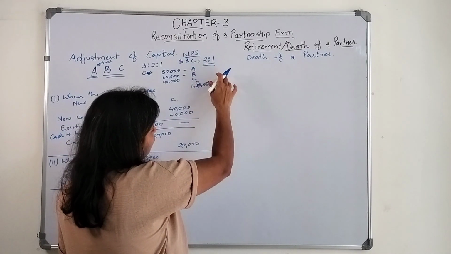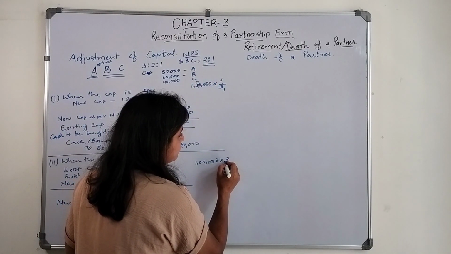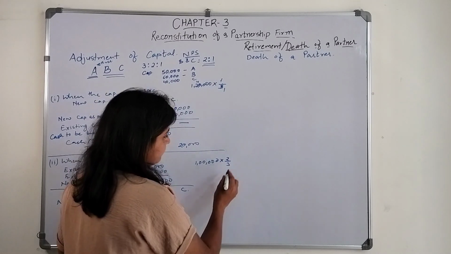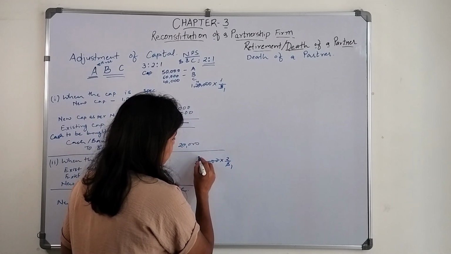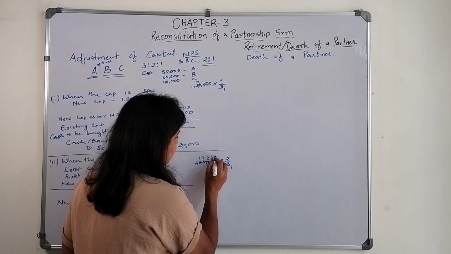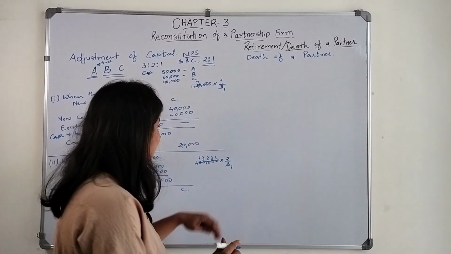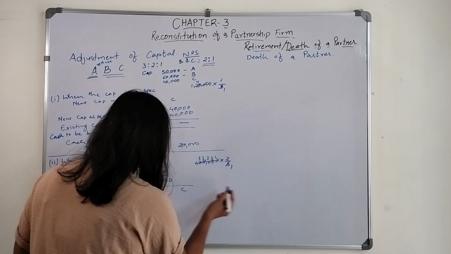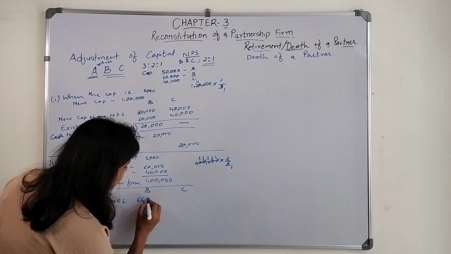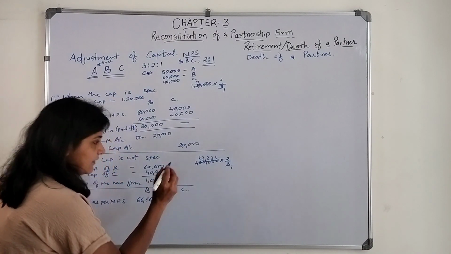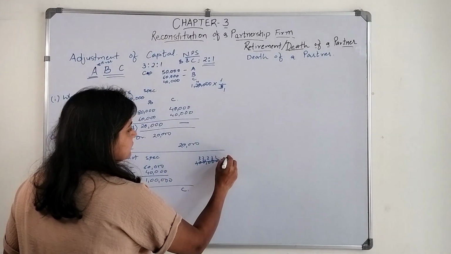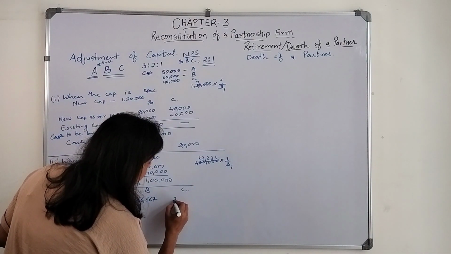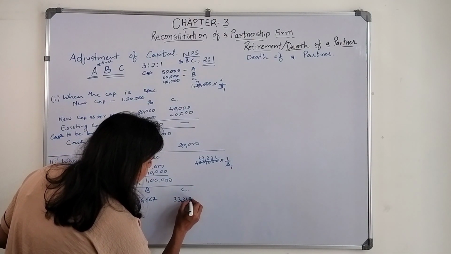The ratio is 2:1, so 2/3 for B. One third is 33,333, into 2 it comes around 66,667, and for C it is 1/3, that is 33,333.